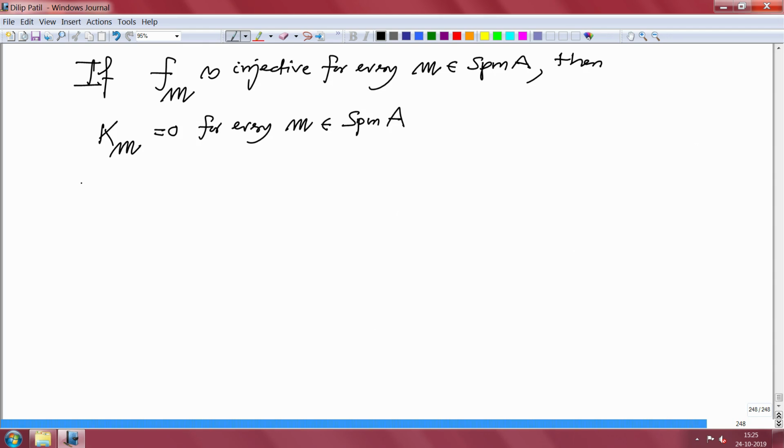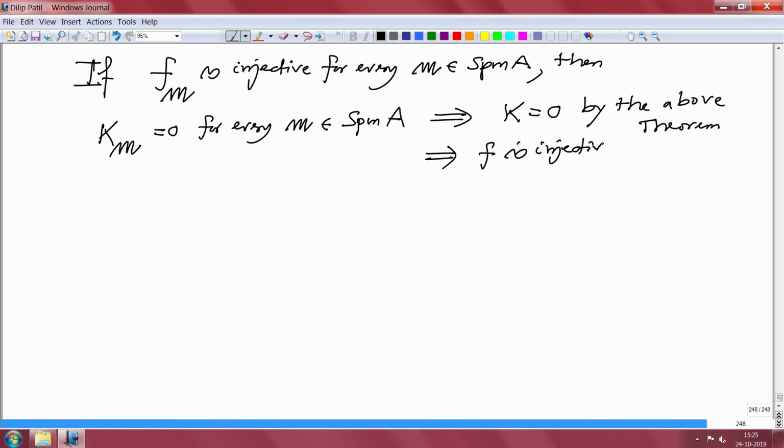And what do we want to conclude? I want to conclude k is 0, but that is precisely what we proved in the theorem. So, that implies k is 0 by the above theorem, the local-global principle. But k is 0, that means f is injective. This is 0 because this is precisely the kernel of f localized at m because of the exactness of the sequence. So, that proves f is injective if and only if f localized at m is injective for every maximal ideal.